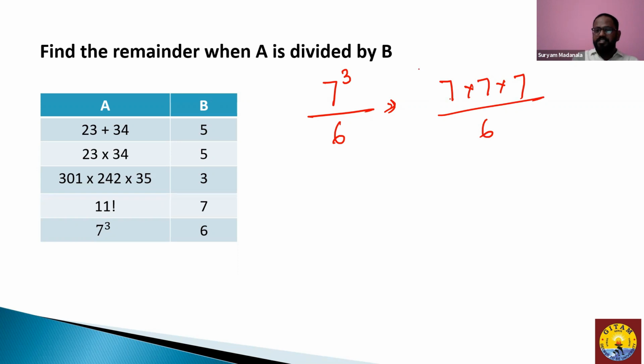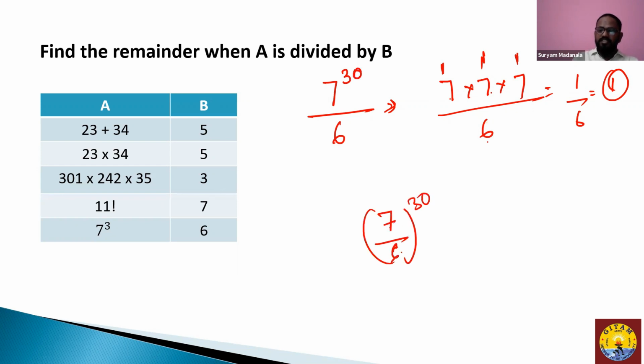Now 7 divided by 6, it leaves remainder 1 here. 7 divided by 6, it gives remainder 1 here. 7 divided by 6, it gives remainder 1. 1 into 1 into 1 gives you 1 again. 1 divided by 6, it gives you remainder as 1 again. I told you the divisor being greater than the dividend itself is the remainder. Now I change this number to 30.